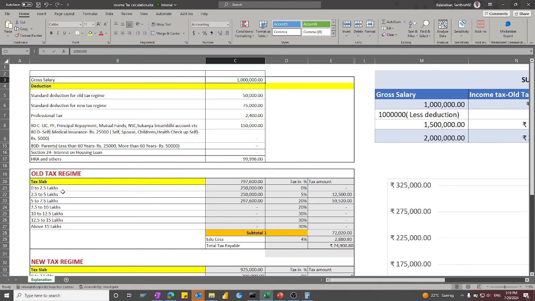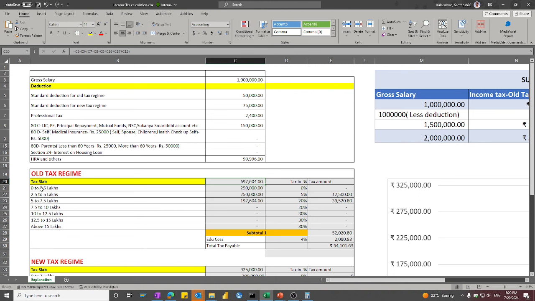So now I am putting in this breakup as I explained, 0 to 7 for the old tax regime. This is 10 lakhs minus the standard deduction of the old tax regime and the rest of the deduction components, including HRA. We see that 10 lakhs minus 50,000, minus 2,400, minus 1,50,000, minus 99,000 gives you 6,97,604.